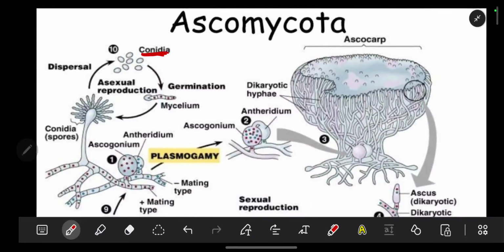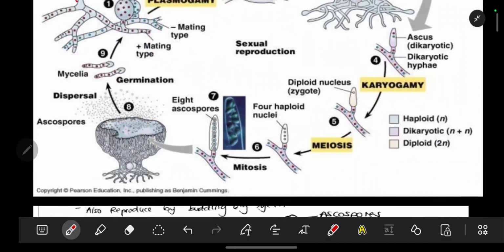So this is the whole structure. We have conidia. If you see conidia, it has to do with asexual reproduction. So we can have the conidiophore producing conidia. So the spore, which is dispersed like that by dropping or other means, is able to grow. This is under asexual, it germinates to form hyphae, which develop into mycelium, which can later regrow into the ascomycete in that case.